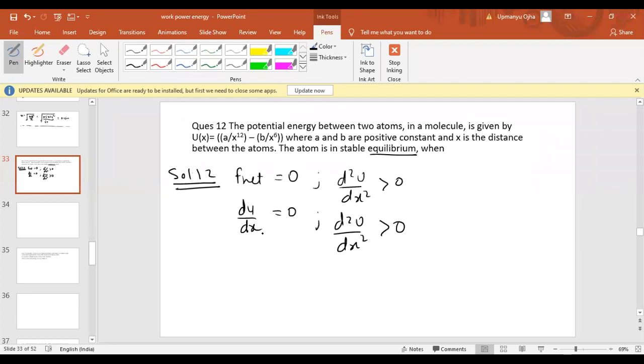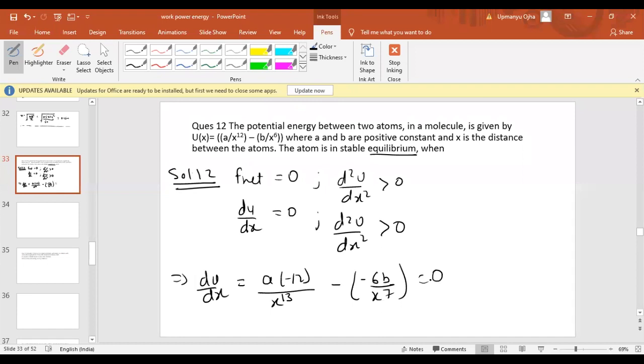Now the potential energy is given as a function of x, so can you find the value of dU by dx? Differentiating U with respect to x, dU by dx will be a into minus 12 x power 13 minus of minus 6 b by x power 7.